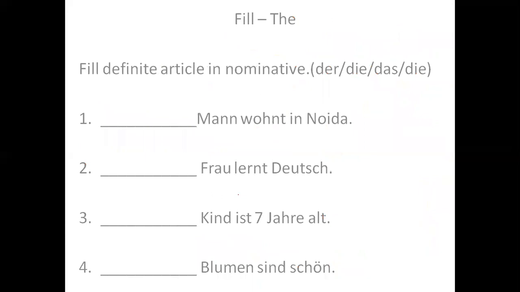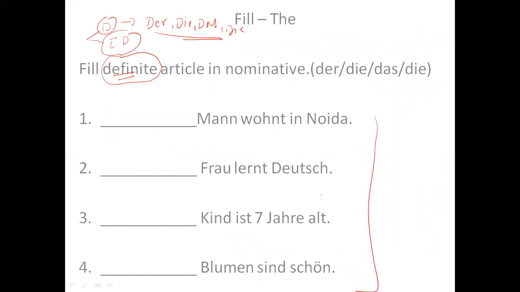Let's see some examples. For example, here the question says fill the definite article. I told you that there are two types of article. One is definite, another is indefinite. So which article do I need to fill here? Definite article. That means which words can come here? If I talk about definite, there are just 4 words: der, die, das and die. These are the 4 words which can come in these blanks, because all give you the same meaning. So let's talk about the first sentence. I have to fill the here.